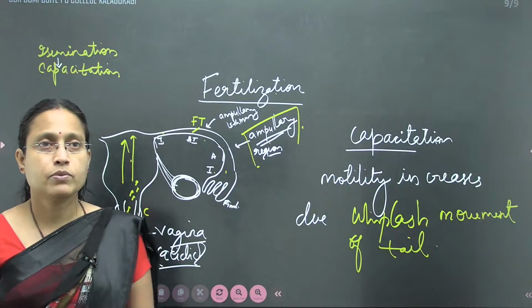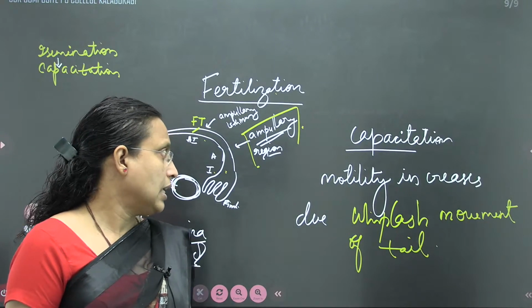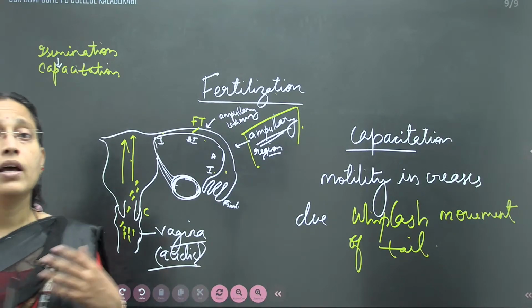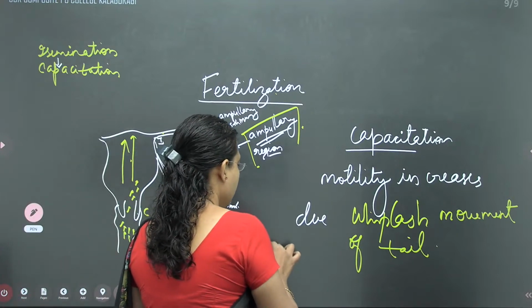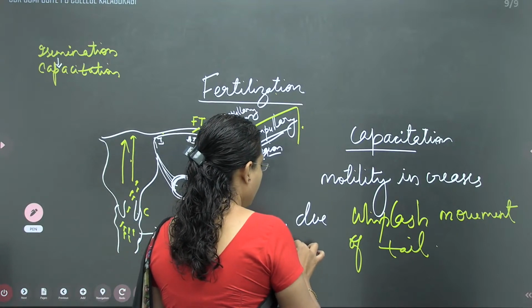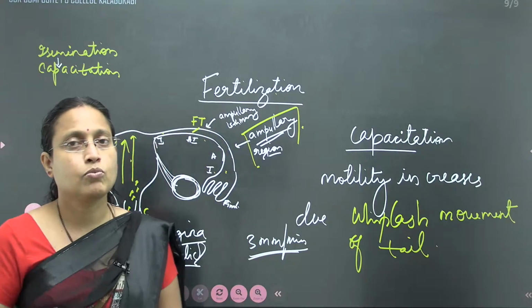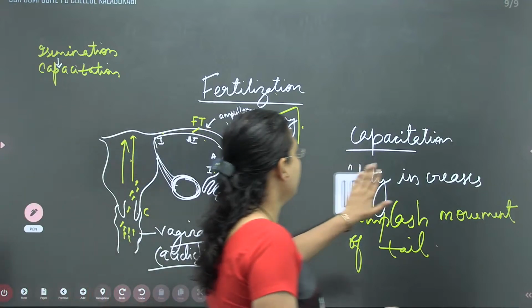Due to whiplash movement of the tail, there is a change in the tail region. The speed reaches about 3 mm per minute. That is possible because the sperm is a very small cell, so that is how it will move.